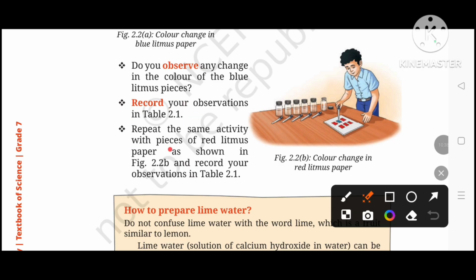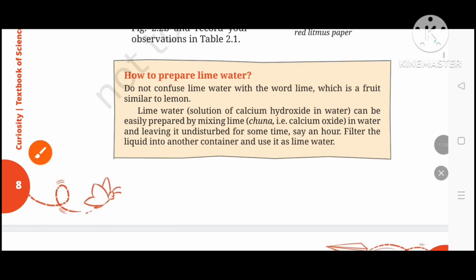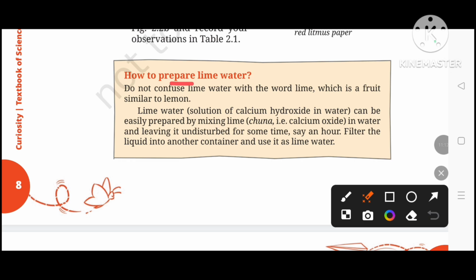Repeat the same activity with a piece of red litmus paper as shown in figure 2.2b and record your observation. Color changes in a red litmus paper. You carefully observe that the color of the red litmus paper changes for each sample. Different droppers were taken. How to prepare lime water?